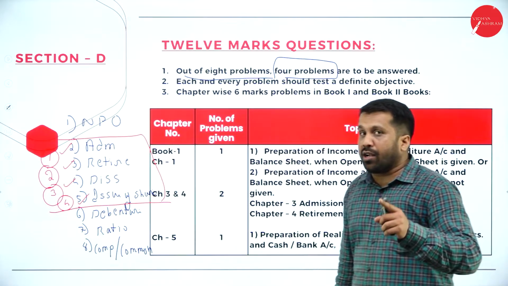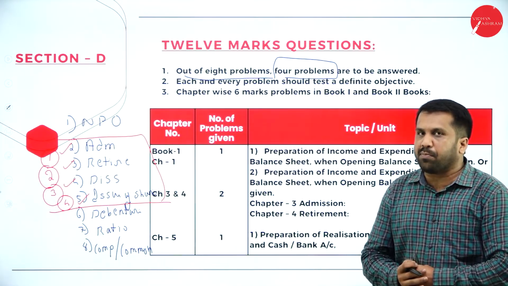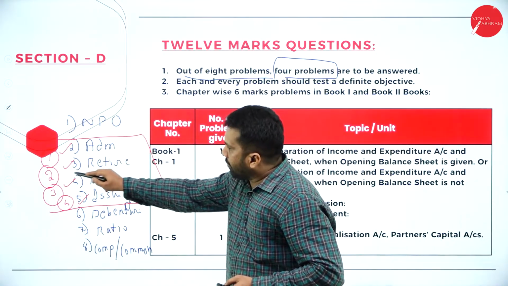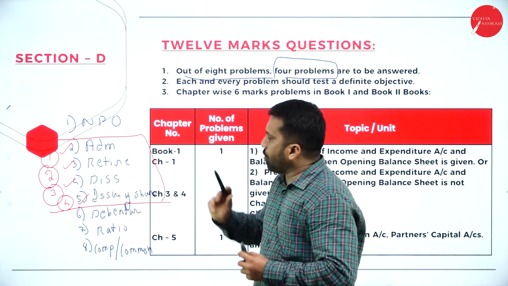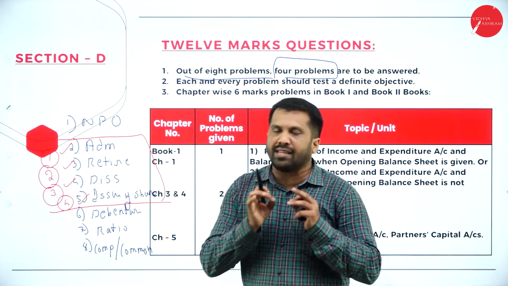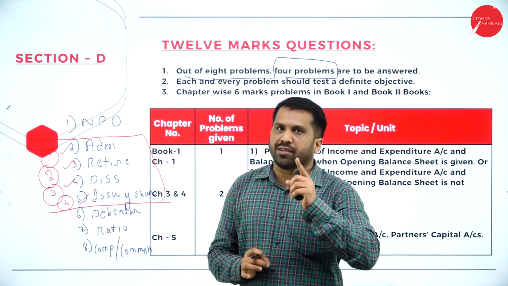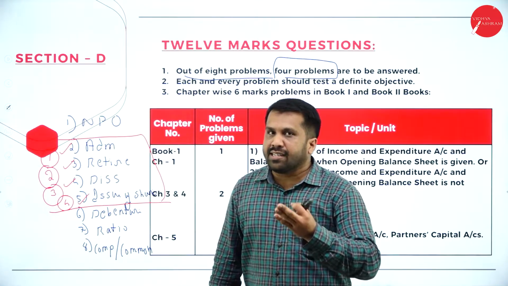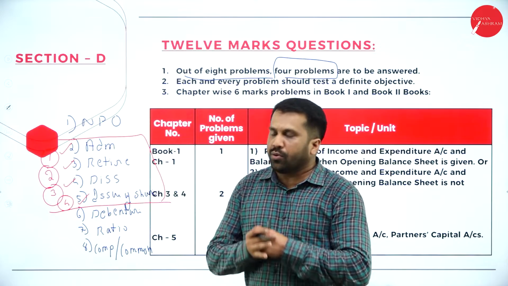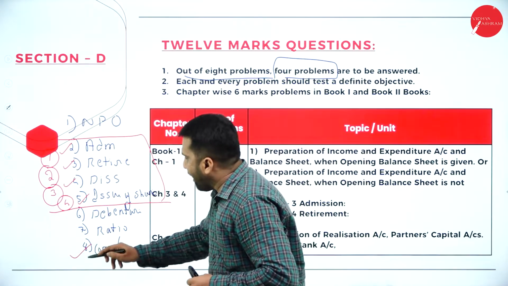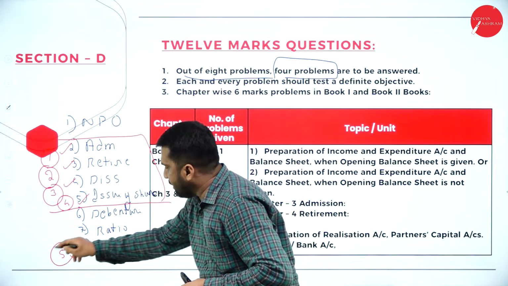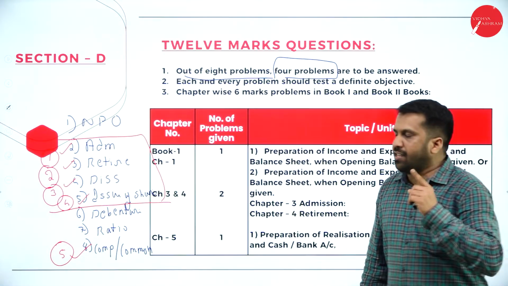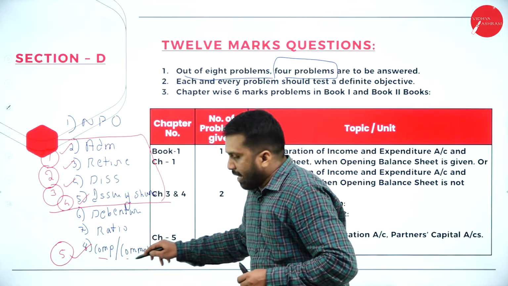Your 12 marks question, how many will be there? 8. How many are you supposed to attend? Only 4. Which are the first options? Admission, retirement, dissolution, issue of shares. These are more than sufficient for your 12 mark question. Sir, we want one extra, on the safer side. Which one can we go for? Please go for comparative and common size. Hope you are clear. If you want an extra question, please go for comparative and common size.